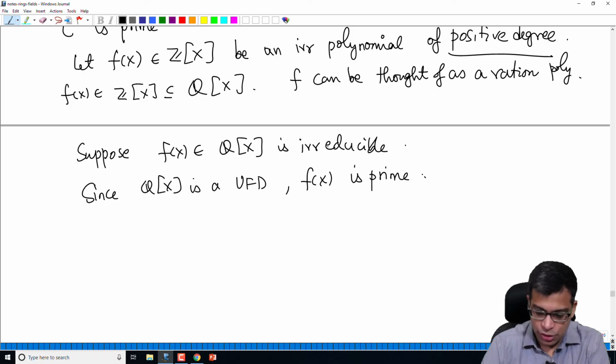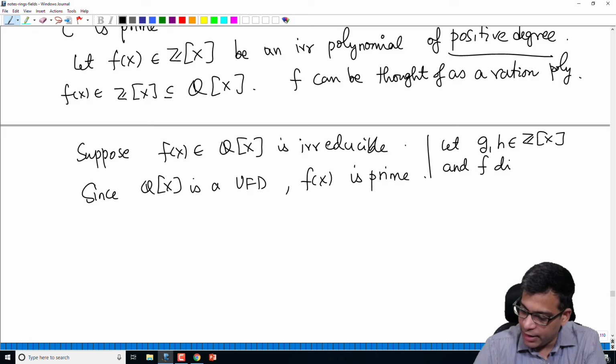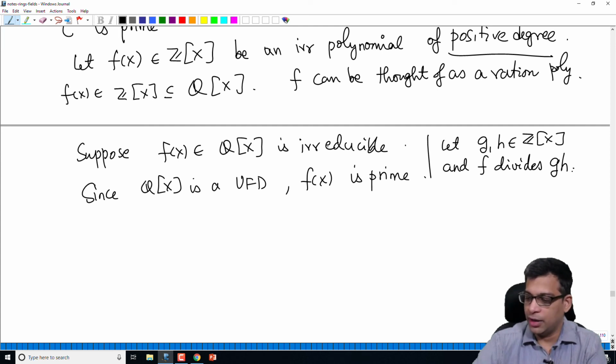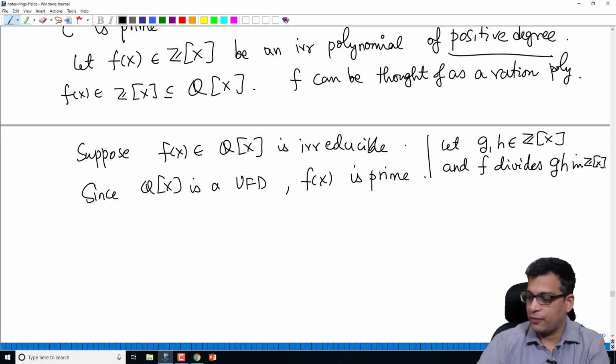That means, now let f, g and h be integer polynomials, and suppose f divides gh. Remember, what am I trying to do? I am trying to show that every irreducible element in Z[x] is prime. I have taken an irreducible polynomial f of positive degree. Suppose it divides a product of two polynomials gh in Z[x]. This distinction is important for us. So f divides gh in Z[x].